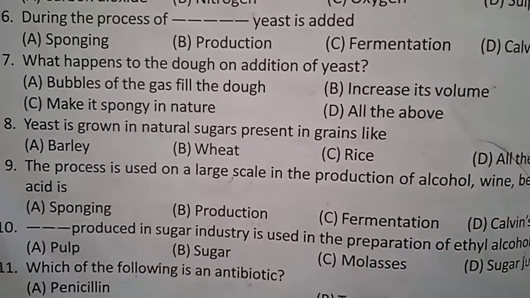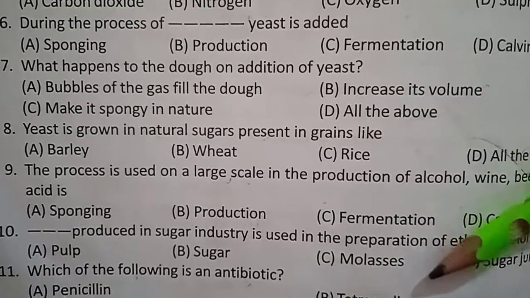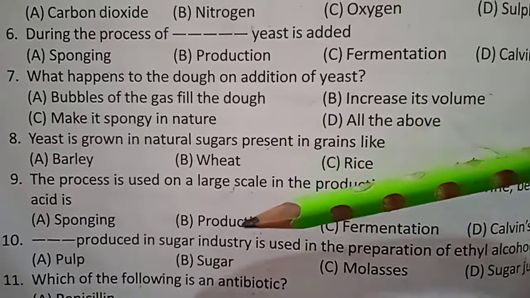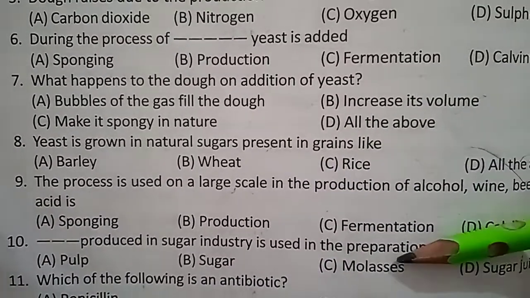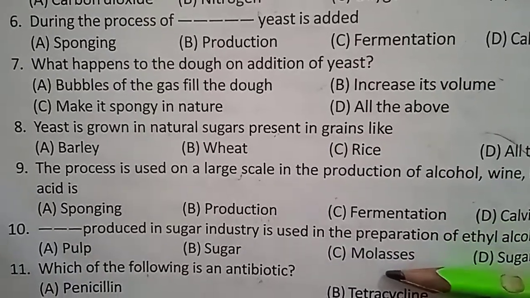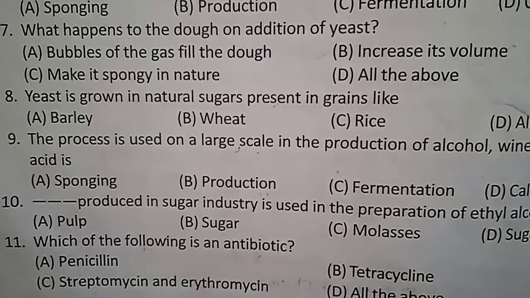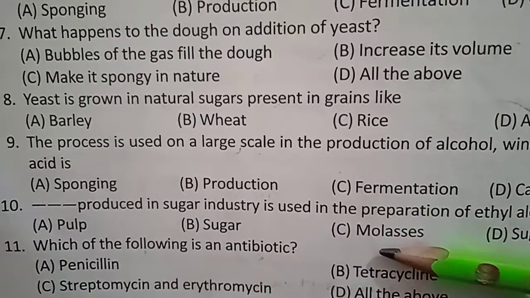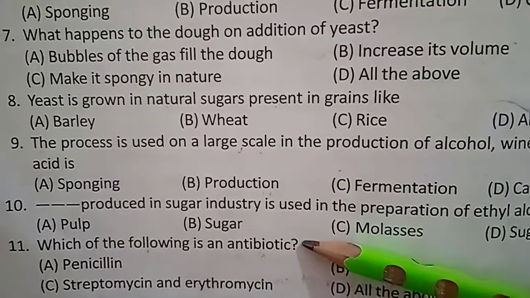Dash is produced in the sugar industry and is used in the preparation of ethyl alcohol. What is the answer? Molasses. Molasses is produced in the sugar industry, and it is used for the preparation of ethyl alcohol. From where can they prepare this? Sugar cane.